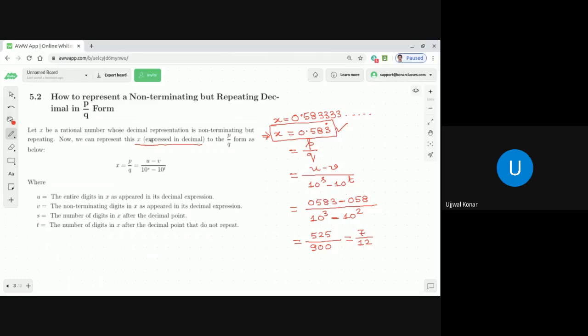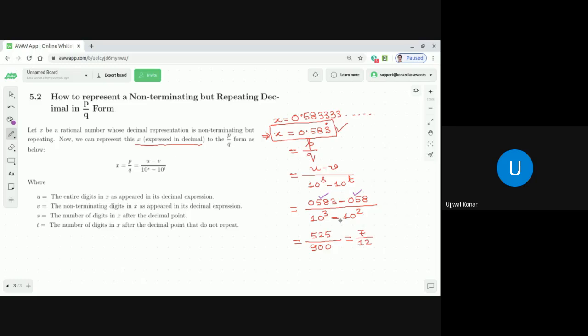Correct, sir. Now all of you are able to get it, dear students? Yes, sir. Correct, 0583 minus v. V is the non-terminating digits in x as appeared in the decimal expression, that is 058. Correct? Divided by 10 to the power s minus 10 to the power t. What is s? S is the number of digits in x after the decimal point.